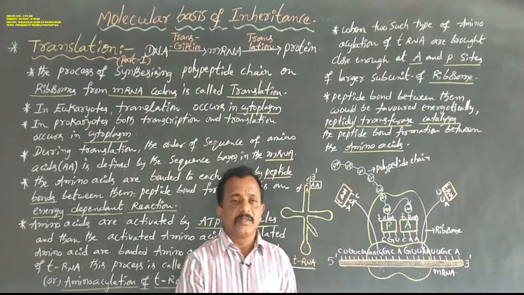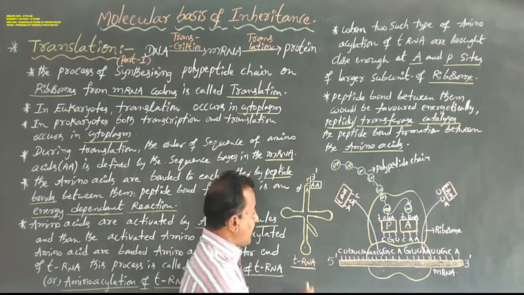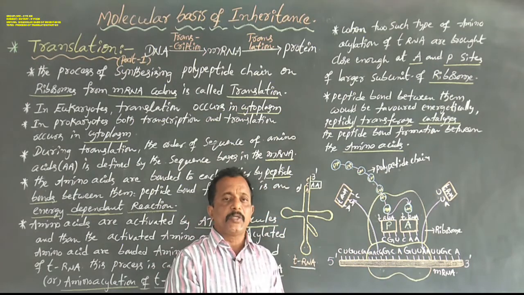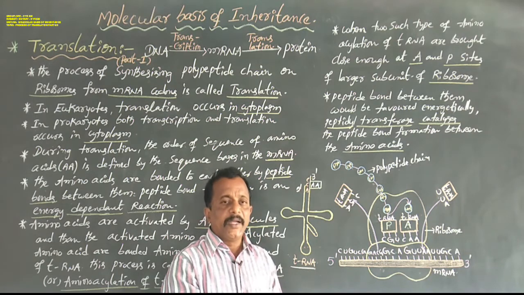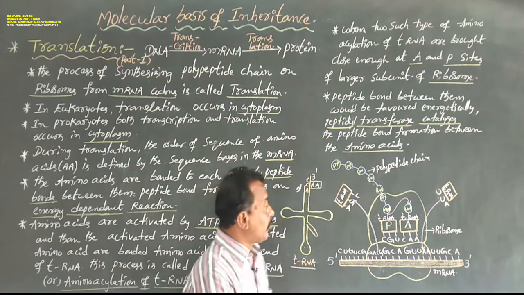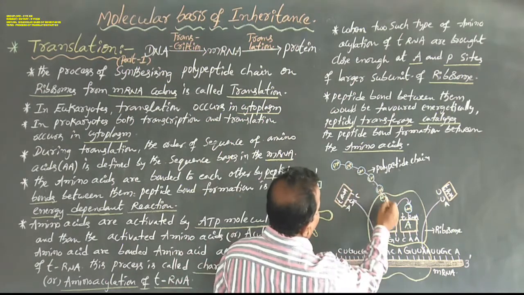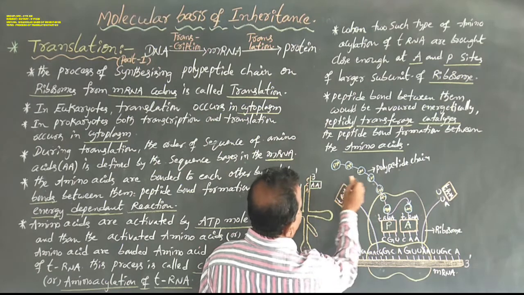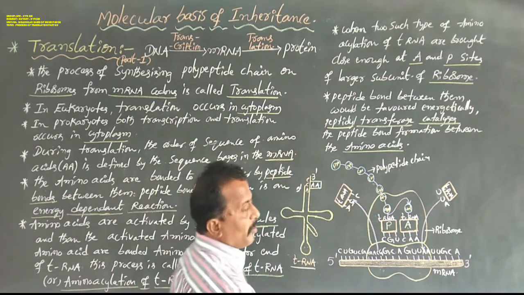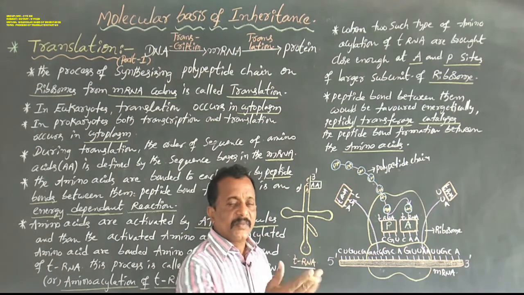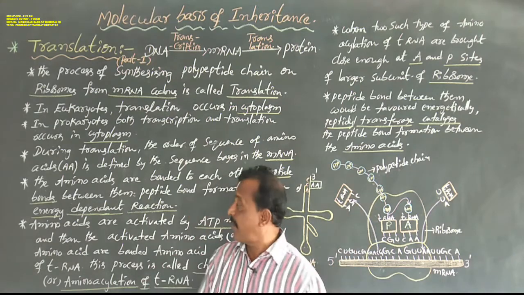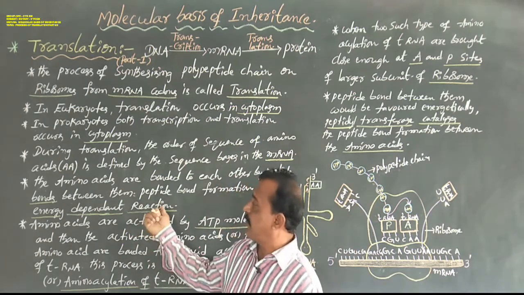sense codon. So the tRNA always reads the genetic code, that is, the anticodon opposite to the sense codons, and brings the amino acids to different regions of the cytoplasm for the site of protein synthesis. This is the main function of tRNA.